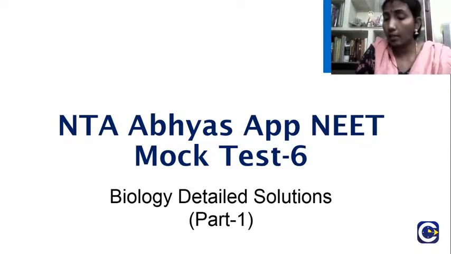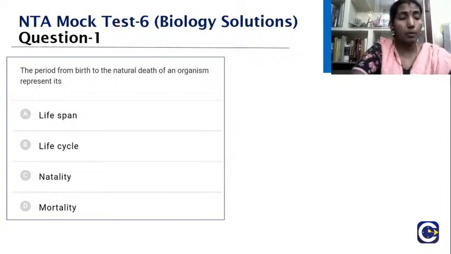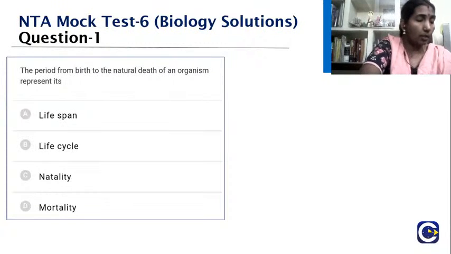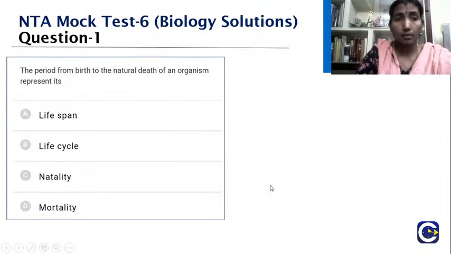So we are going to start the question and answer solution. Let us go to the first question.